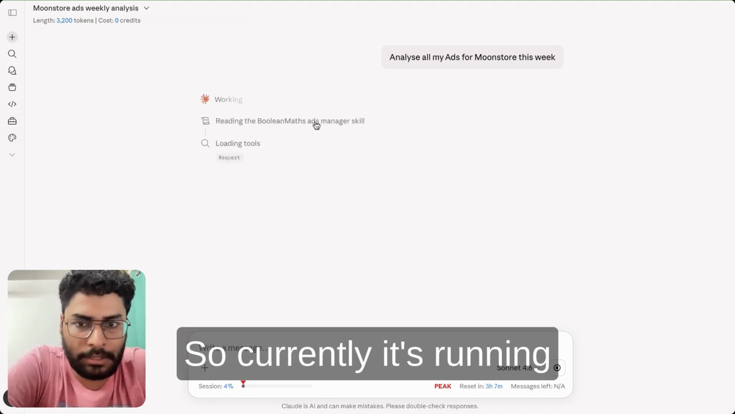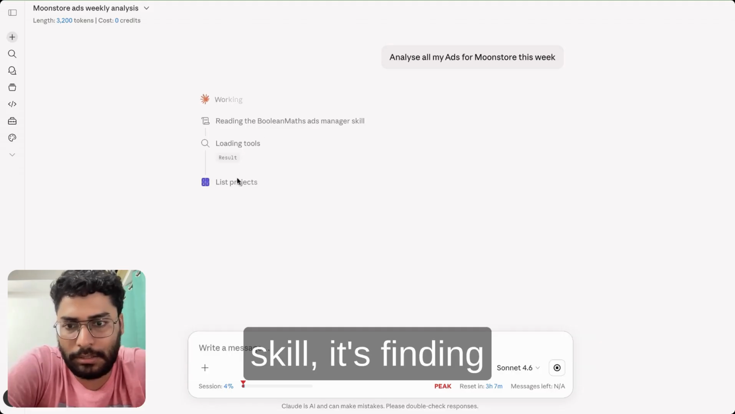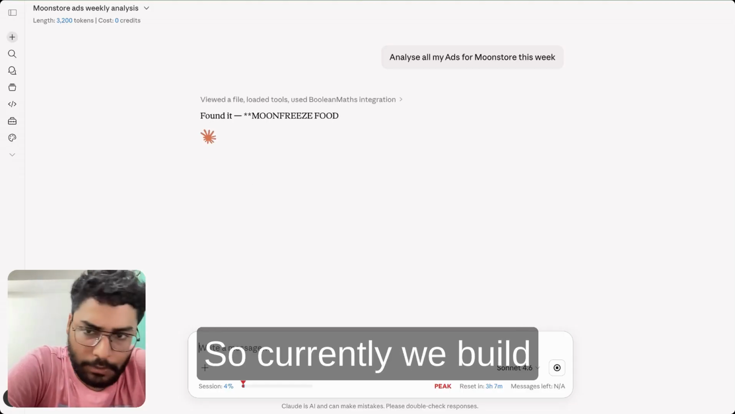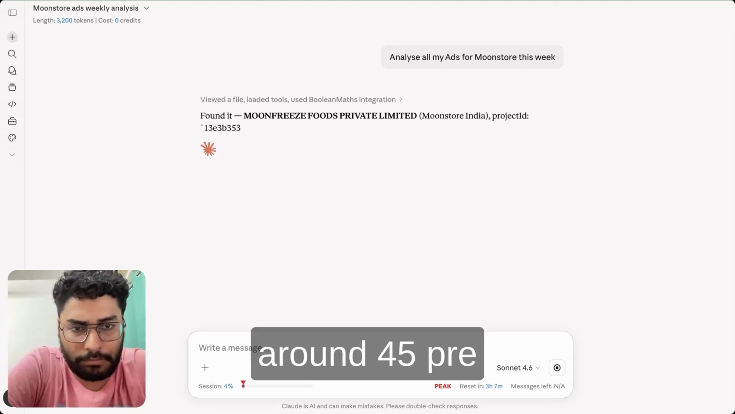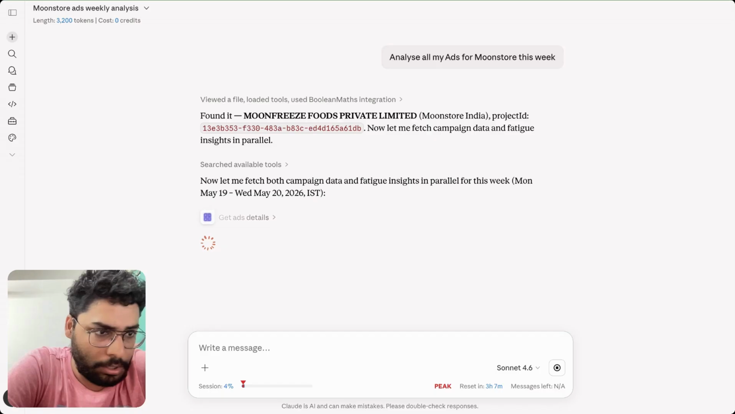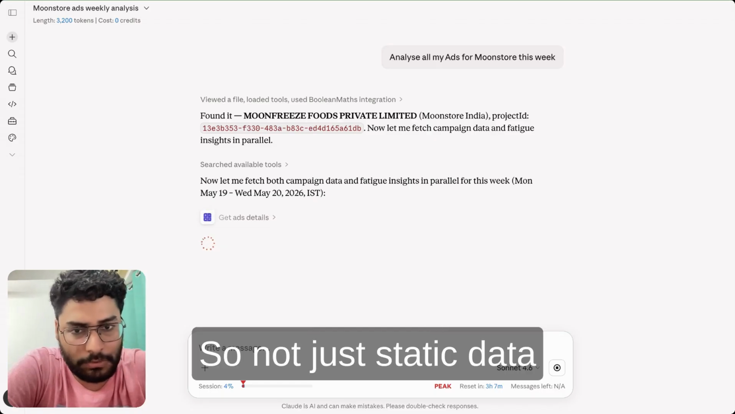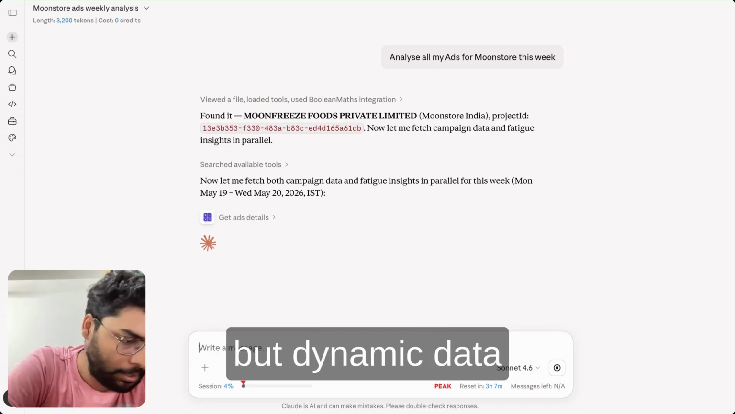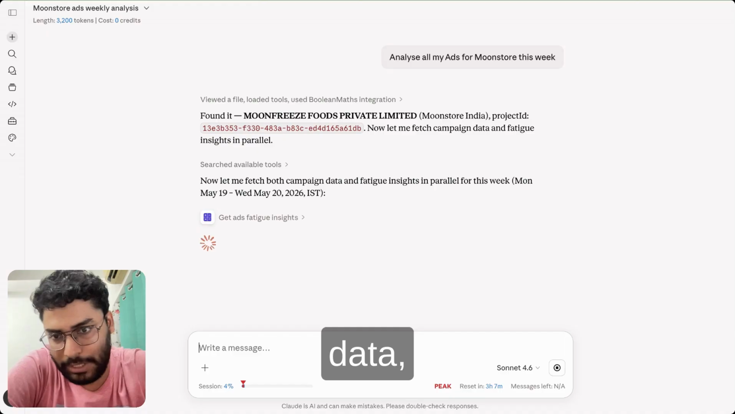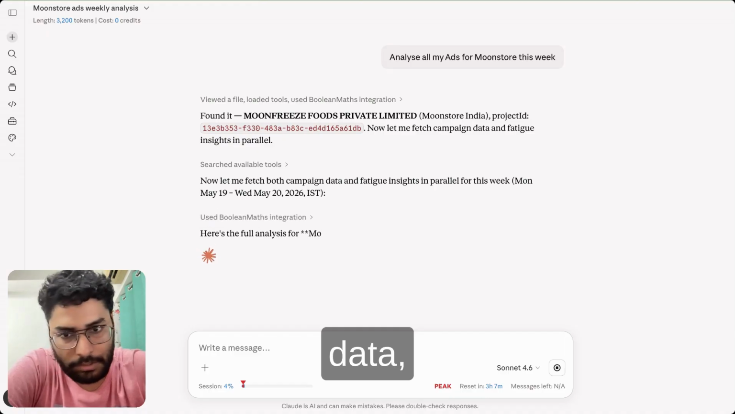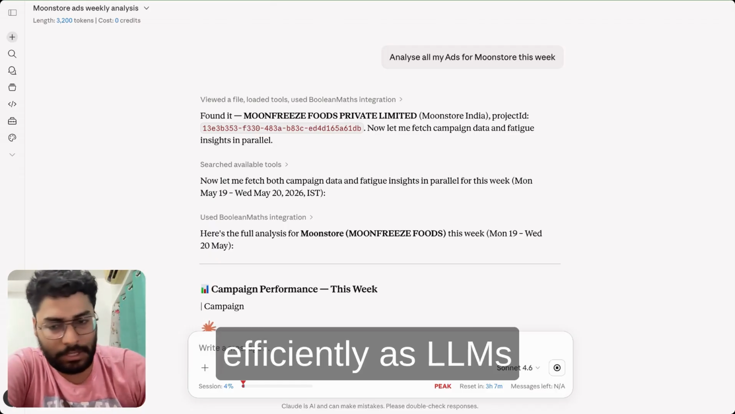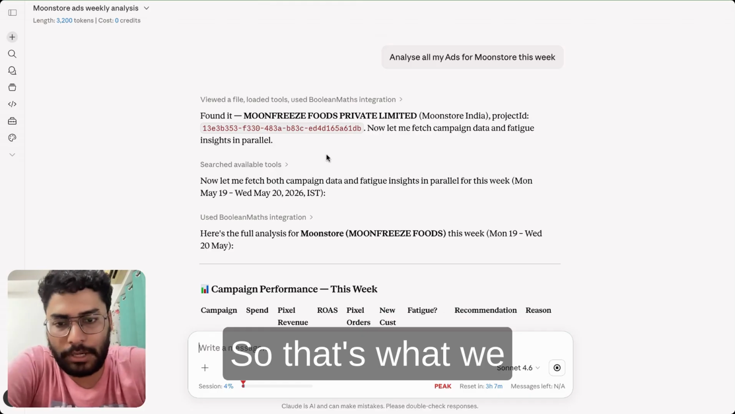So currently it's running using the Boolean skill. It's finding a list of projects, then it will load our pre-existing tools. We currently have around 45 plus pre-existing tools, and this includes all the interfaces that I've shown until now, including variations of that. So not just static data, but dynamic data across weeks, across days, so that the LLM can actually consume trend data, because humans cannot consume trend data as efficiently as LLMs can. So that's what we try to feed it.